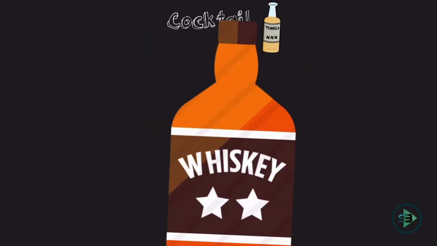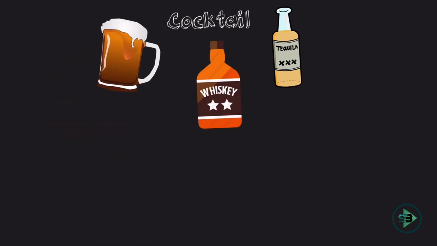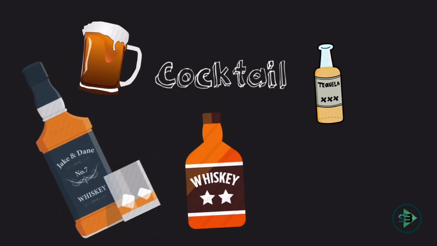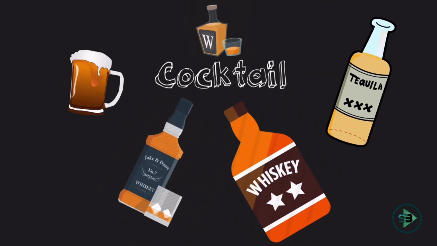This is a story of a restaurant named Cocktail. Now you name a drink: whiskey, rum, beer, tequila, and so on. You get the combination of various drinks at Cocktail.